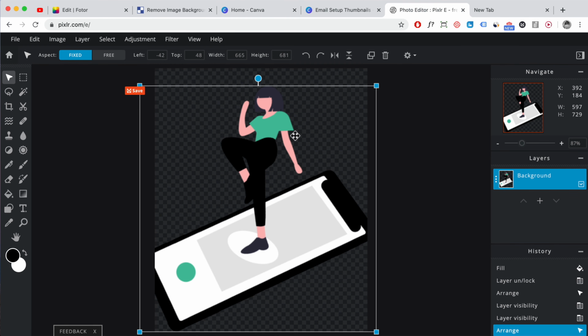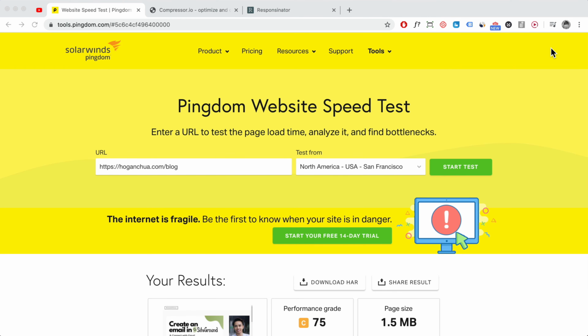And then I'm going to move on to optimization. I just wanted to share with you some of the resources that I use, for example, checking the website speed, as well as optimizing and tools to make sure that the website's mobile friendly. Right, so what I do recommend is checking the speed of your website, because you want to make sure your website loads quickly for your main audience.